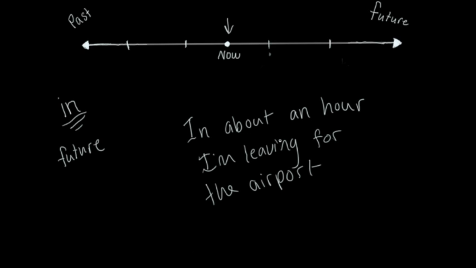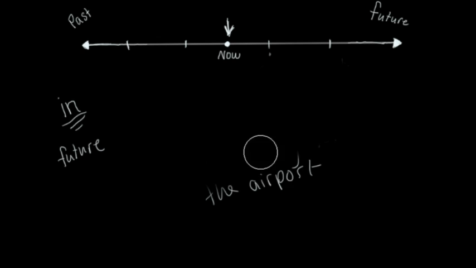We cannot say, after an hour, I'm leaving for the airport, because after is used in a different situation. If it is from now, we cannot use after. So, in about an hour, okay? Not after, in. It doesn't matter how long the time is. It can be an hour, a day, or 20 years. It just matters which preposition we use.